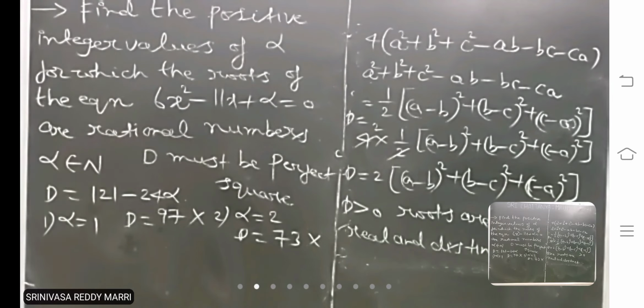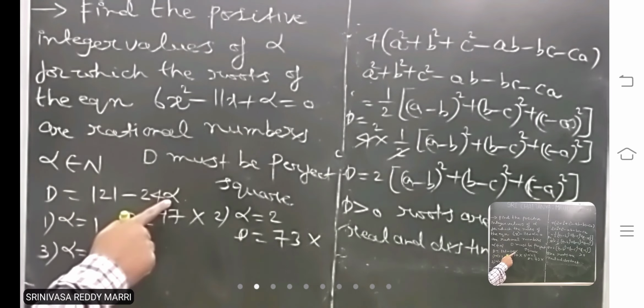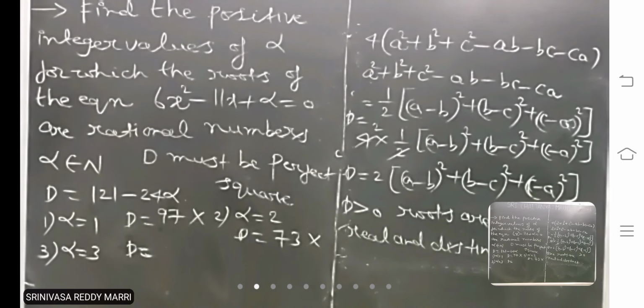No. So let us try alpha equal to 3. 121 minus 72 is 49. This is a perfect square. This is a perfect square or not? So that means for alpha equal to 3, roots are rational. So this is correct.